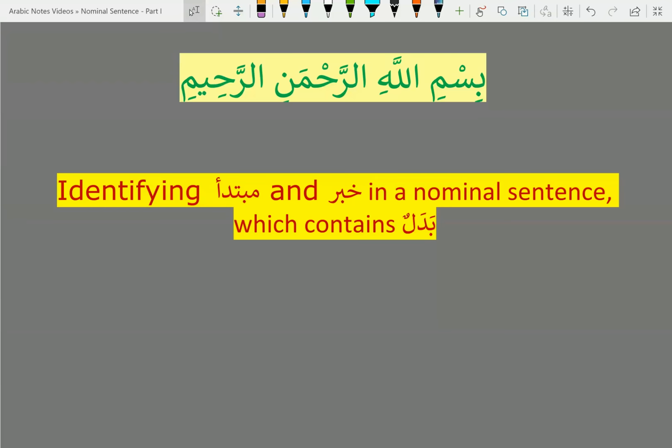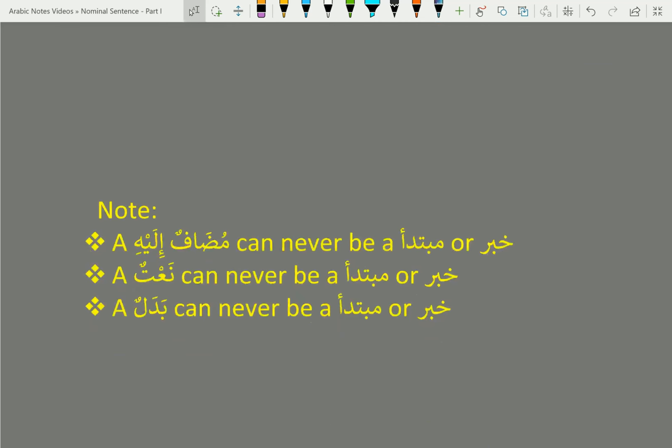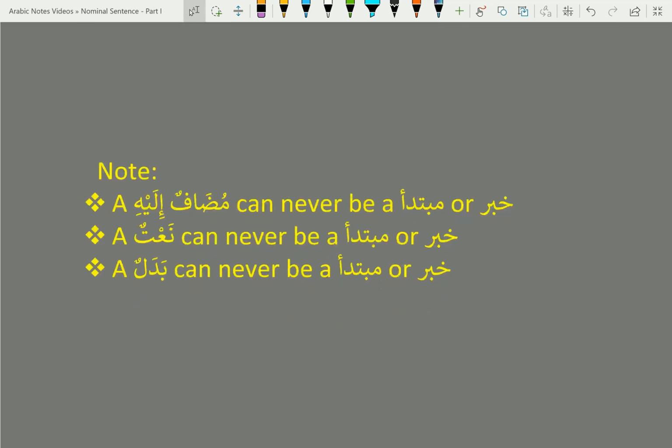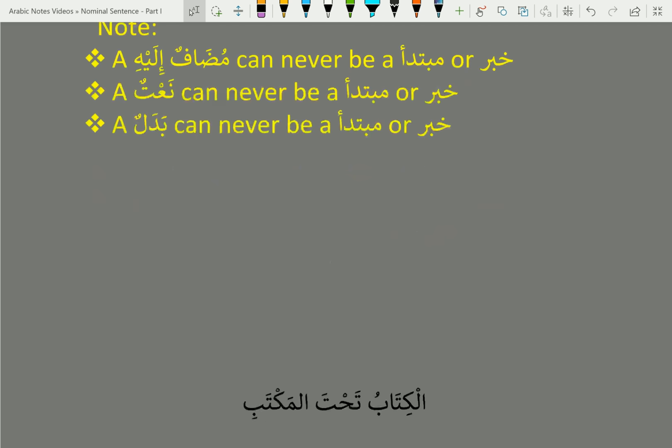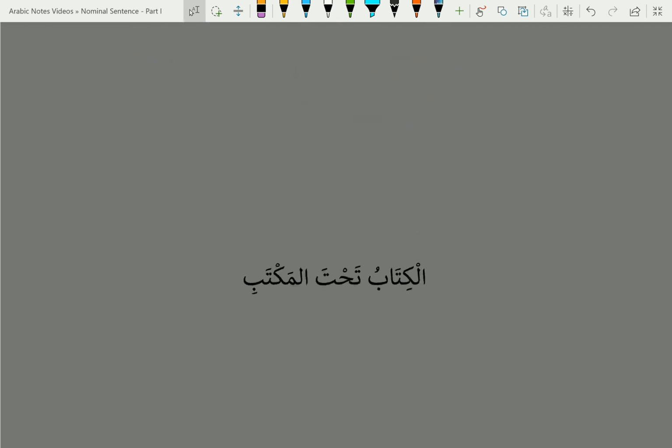Bismillah ar-Rahman ar-Rahim. In this session, we are going to discuss how to identify mubtada and khabar in a nominal sentence when that nominal sentence contains a badal. Let's look at the rules. From the previous sessions, we have learned that a mudaf ilayhi and na'at can never be a mubtada and khabar. And what we are learning now is that a badal can never be a mubtada and khabar either. And that is what we are going to practice today in the examples for this session.